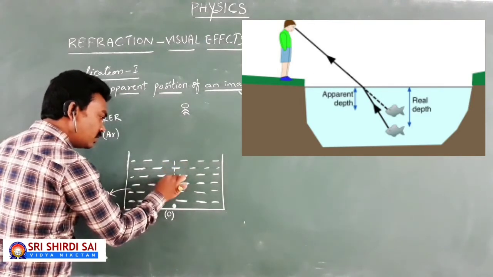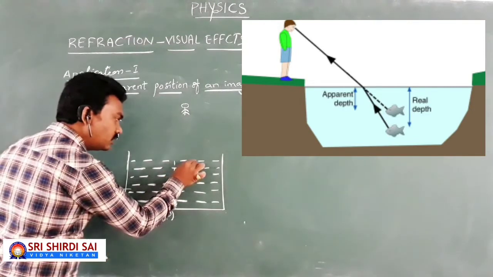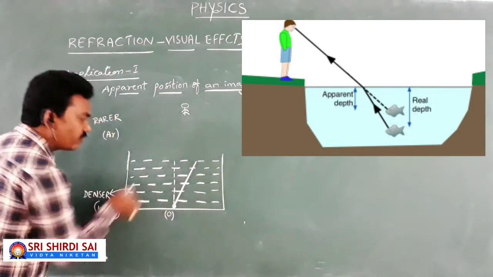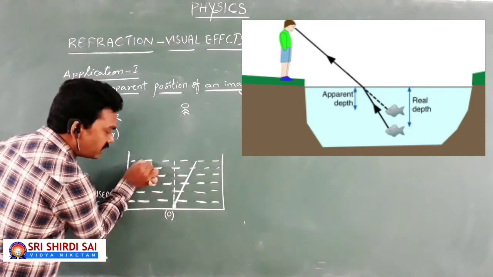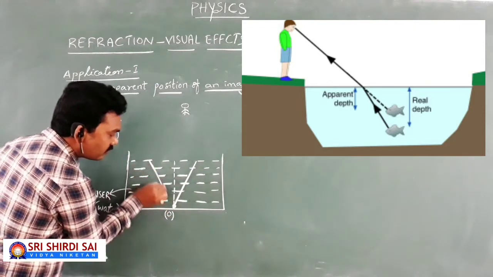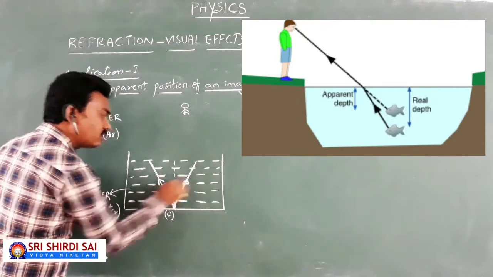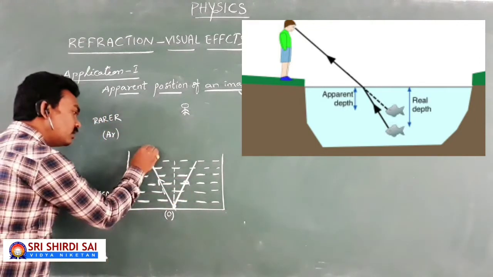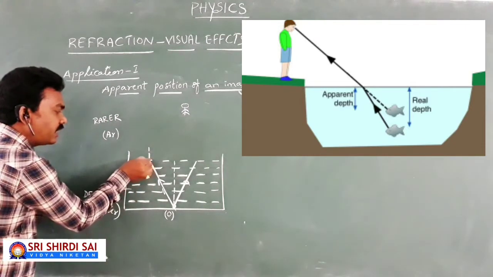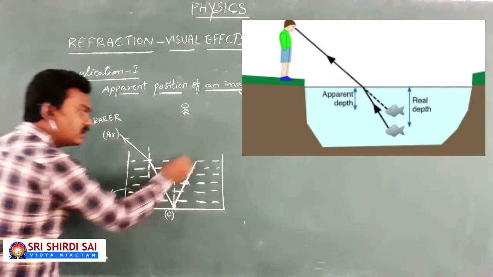Here is the normal to the interface. Here is one light ray. Here is another light ray I can take. These two are the incident light rays. Now here, this is the normal at the point of incidence. This light ray gets deviated away from the normal because it goes from denser to rarer.